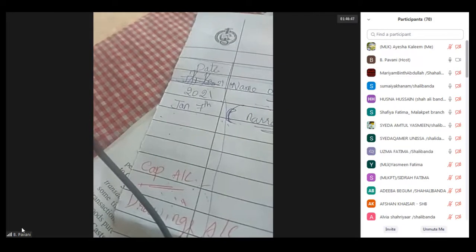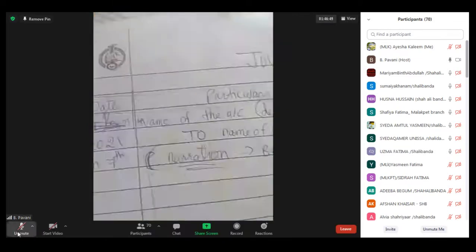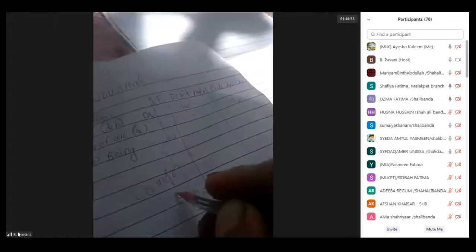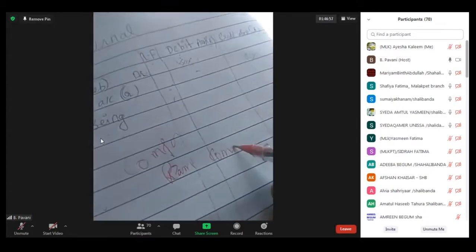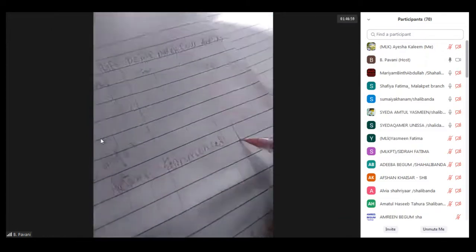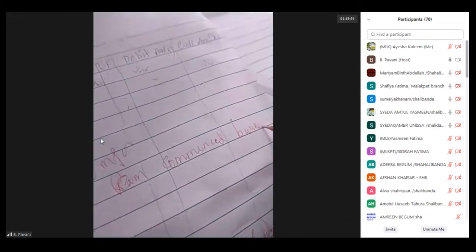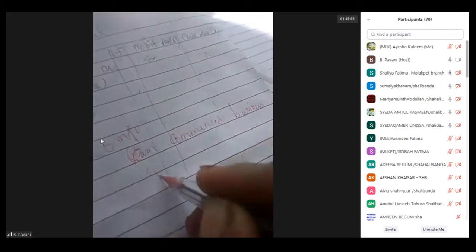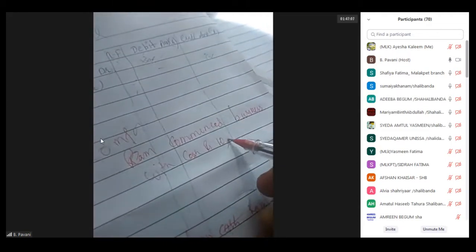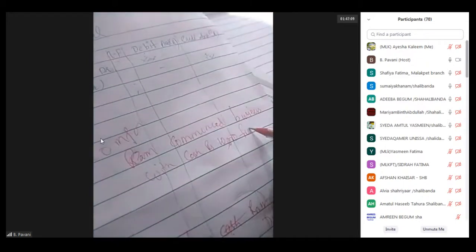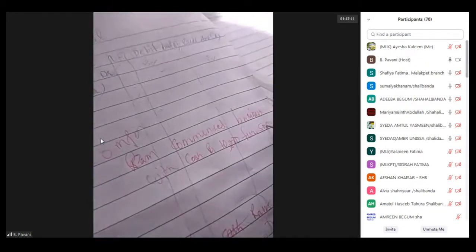Compound entry means, suppose I give an example to you. Suppose there are two or three lines of debit, and suppose two or three lines of credit. Suppose the transaction is like this: Ram commenced business with cash rupees 10,000, furniture 5,000,